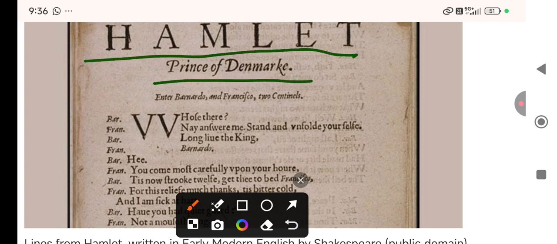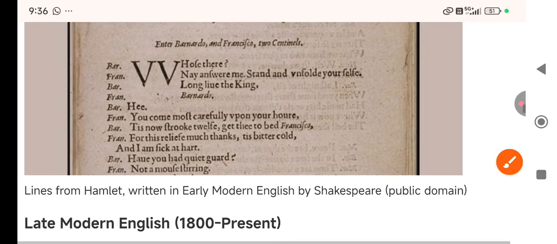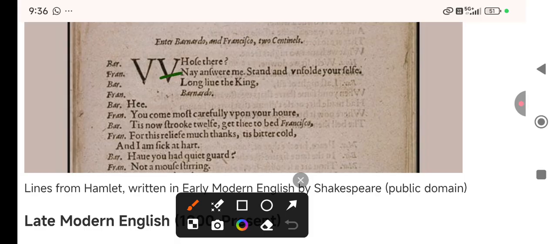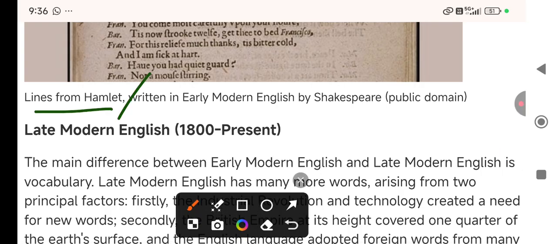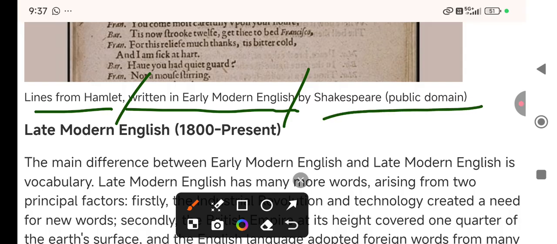So this is written by Shakespeare, right? Hamlet, Prince of Denmark. That is the tragedy written by Shakespeare, and this is a sample actually. So here we can say early modern English, right? Some of the words, of course, are old fashioned now, but some are very common. This verse is different. These are four lines from Hamlet, written in early modern English by Shakespeare, which is in the public domain, right?